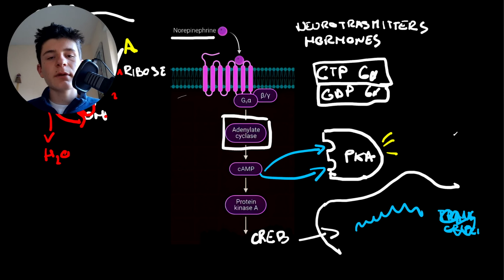And this pathway is important, and there are some toxins that can interfere with it. For example, a famous toxin is cholera toxin. Cholera toxin causes the accumulation of cyclic AMP inside intestinal cells.